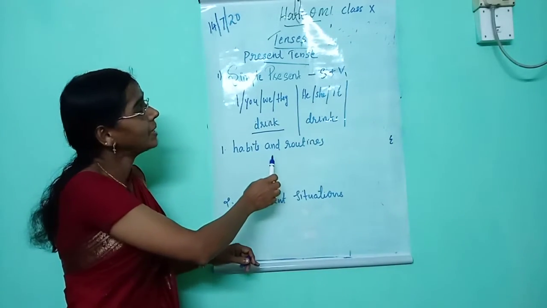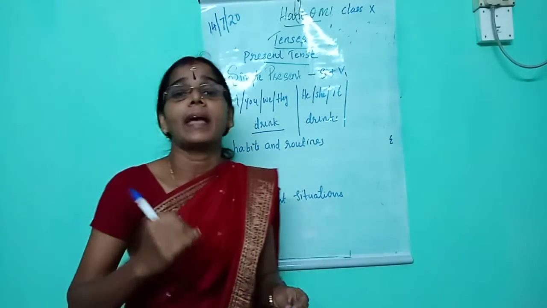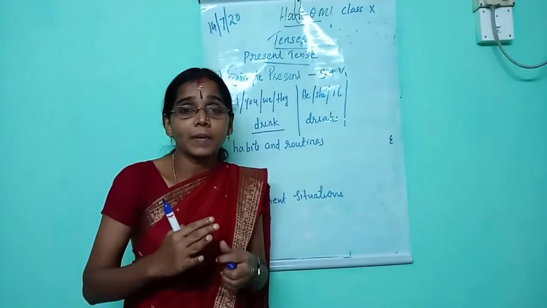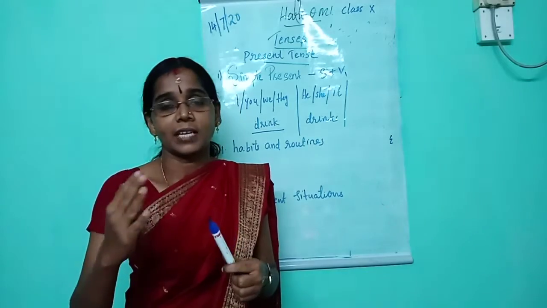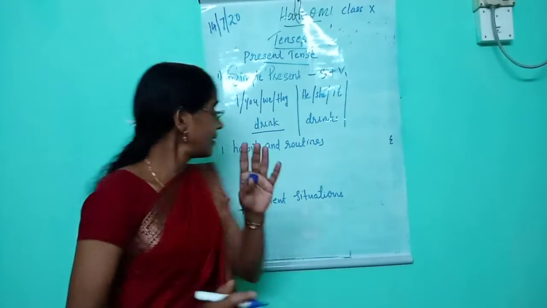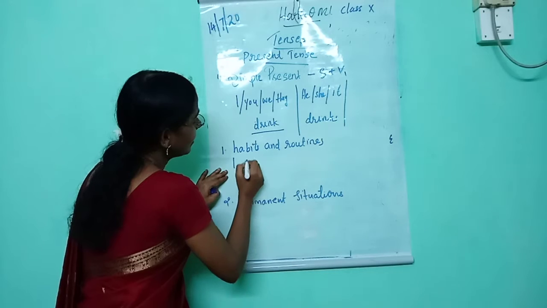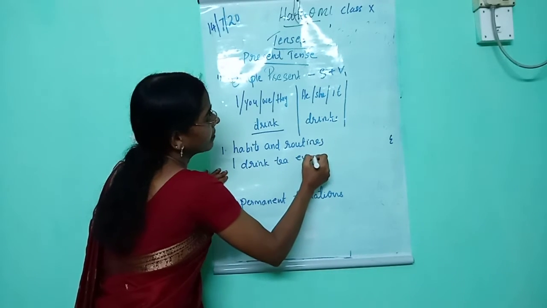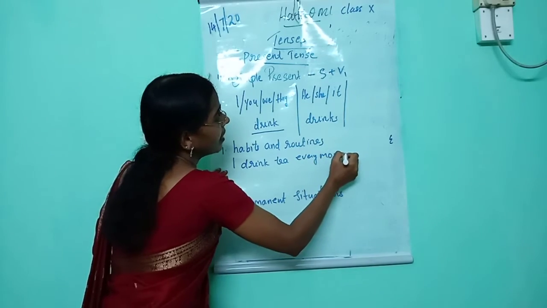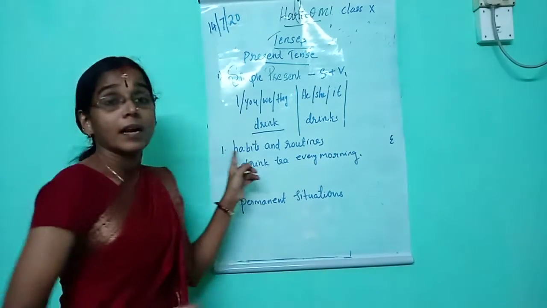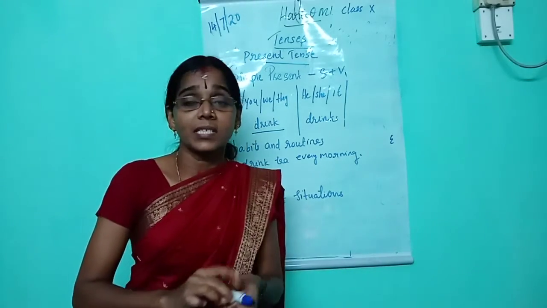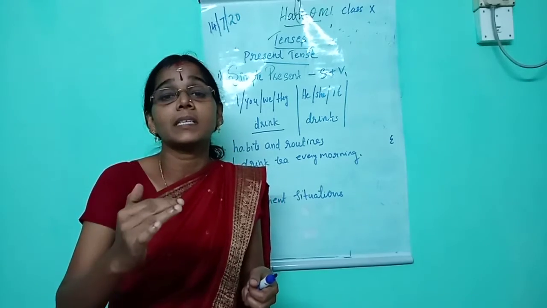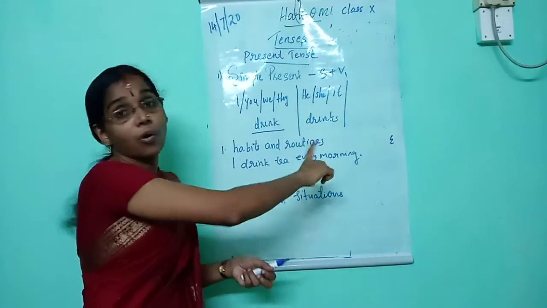Now let's see in which situations we use simple present tense. First one is habits and routines. What do you mean by a habit or routine? That means regular actions. We use simple present to express regular actions. For example, I drink tea every morning. Habits and routines.